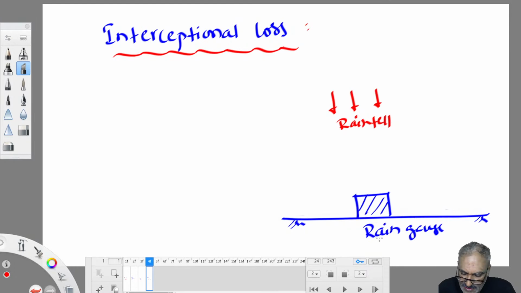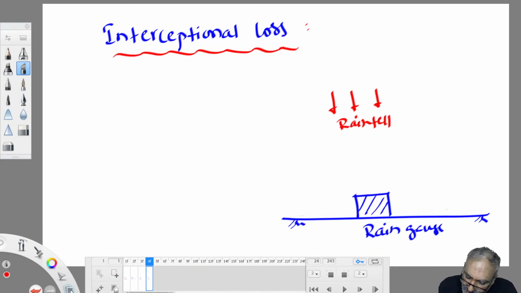There are certain trees and buildings in a catchment. So these tall objects lying above the ground intercept some portion of the rain. That portion of the rain intercepted by tall objects straight away evaporates back to space without being collected on the ground. The water evaporating back to space without collecting on the ground is called interception loss.